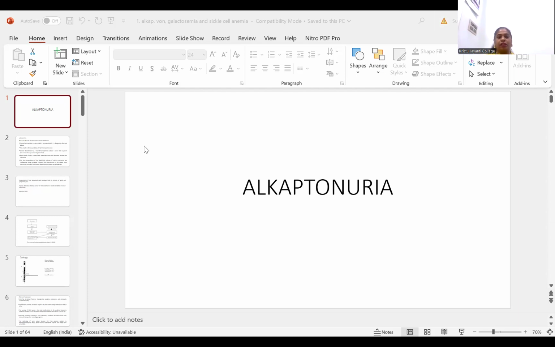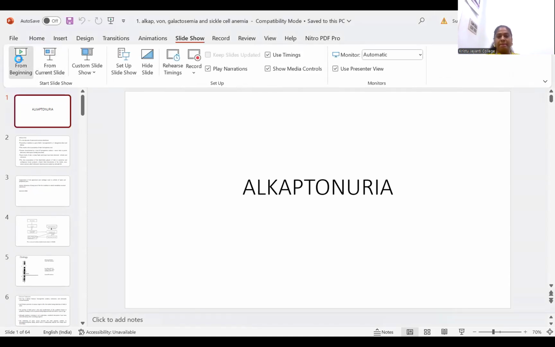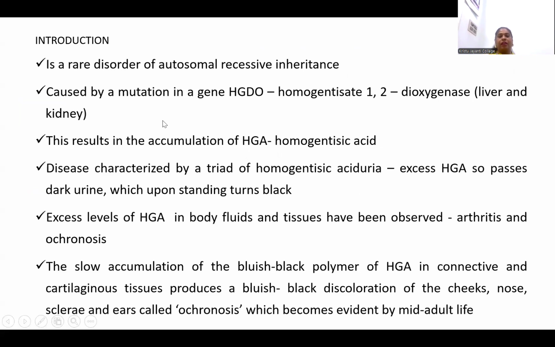Dear students, today in our class, let us get to know about a medically important and genetically inherited disease, Alkaptonuria. Alkaptonuria is a rare disorder of autosomal recessive inheritance. It is caused by a mutation in a gene known as HGD, which stands for homogentisate 1,2 dioxygenase.